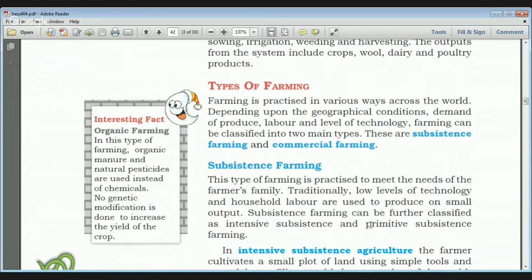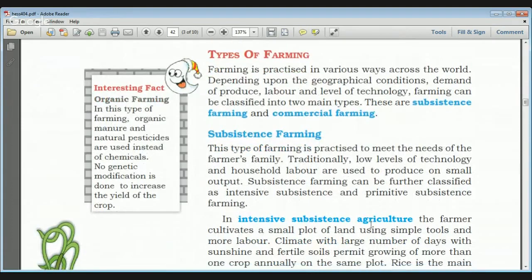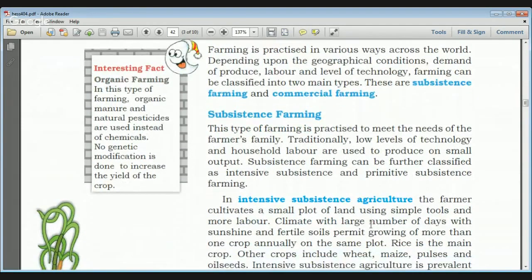First is subsistence and second is commercial. Subsistence means it only meets the needs of a farmer's family. In this type of farming, there is only a very low level of technology and only household labor, meaning all the members of the family are involved in producing a very small output.